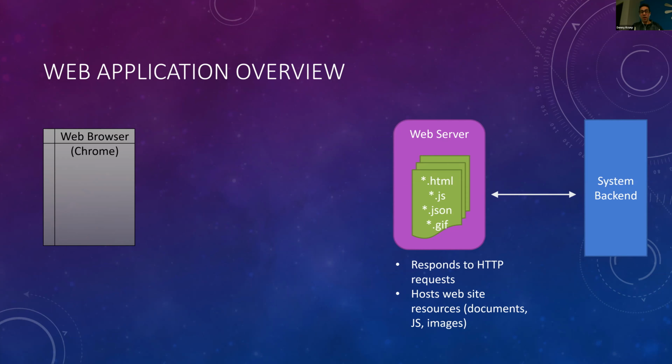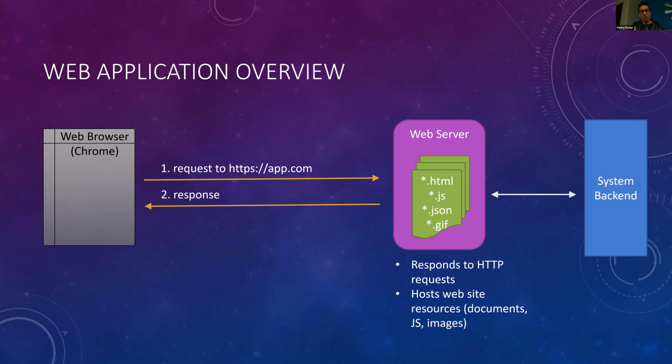On the web server, we are hosting the application files. The web server has access to some system backend. As a user tries to contact our application, the web server will respond with those Angular compiled files, and we'll end up rendering the application.